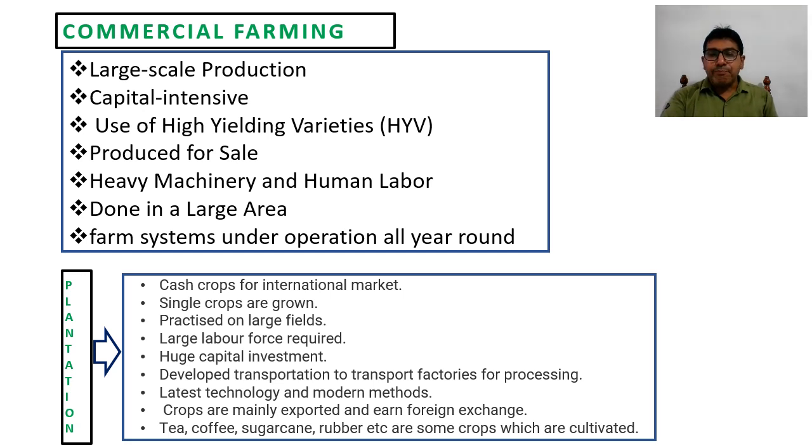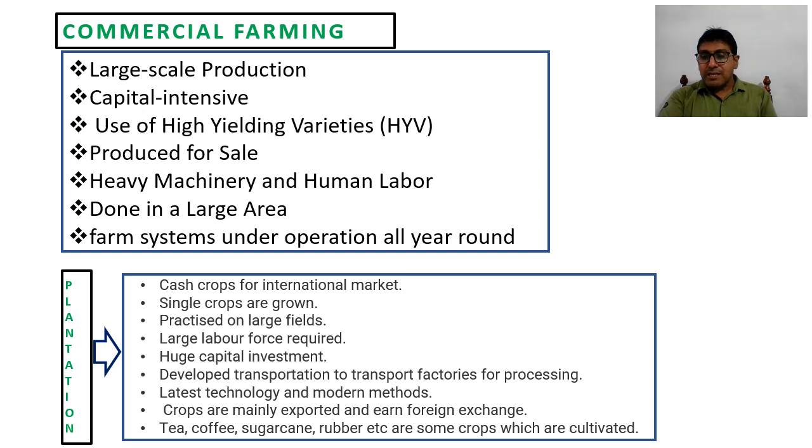That's why they manage their farms so that throughout the years they grow crops. Like in extreme summer, when there is no rainfall, people manage to grow crops with the help of irrigation, and they grow crops that require less water, like vegetables, etc. So it means that it is purely a business activity.